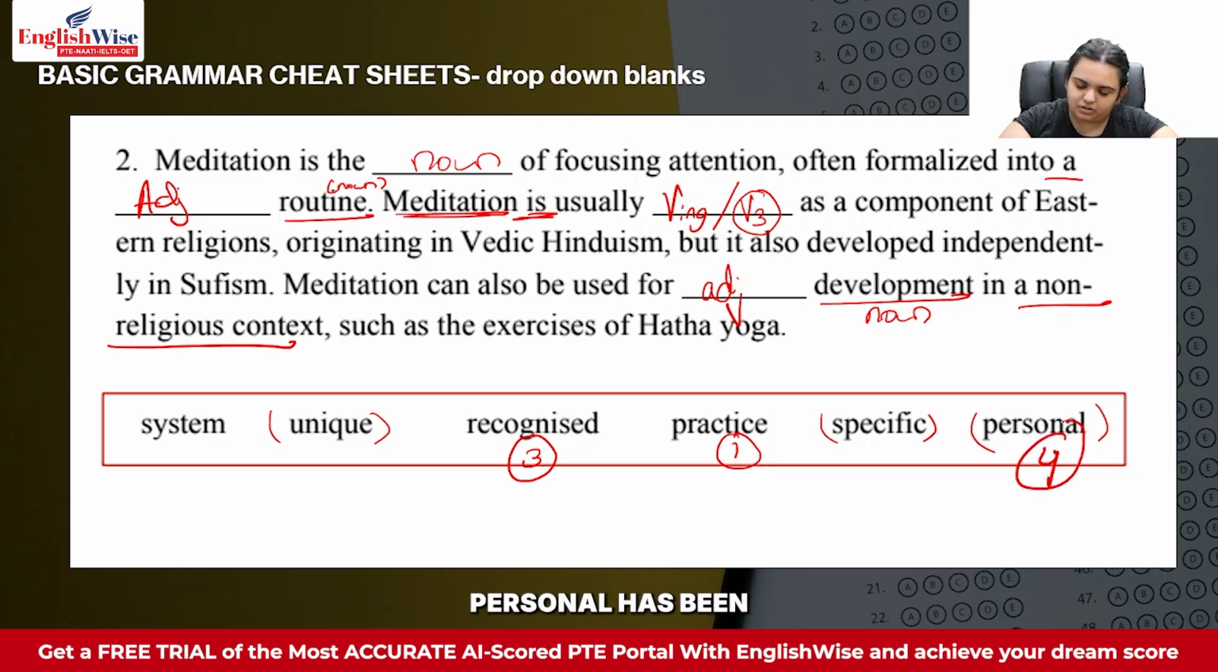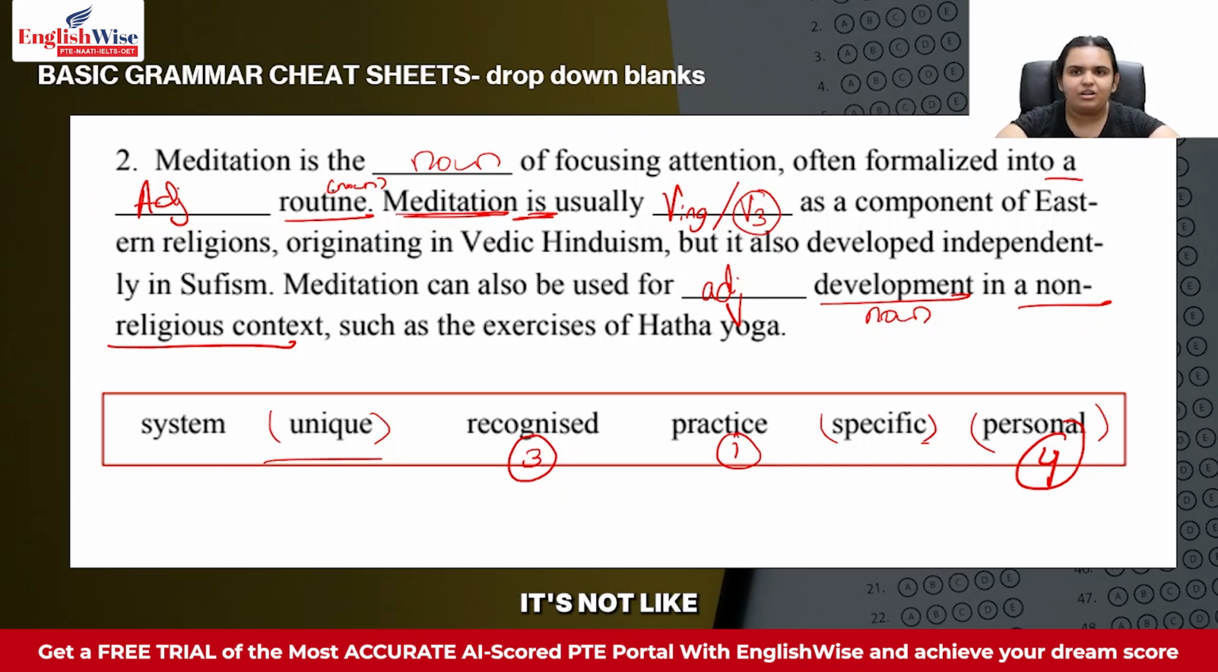And now since personal has been used, I'm only left with specific or unique. So often formalized into a dash routine. Now we know over here that I won't say a unique routine. It would be right grammar to put a unique because it starts with the sound of Y. It does not start with the sound of A, E, I, O, U. So it is right grammar if I put a unique routine.